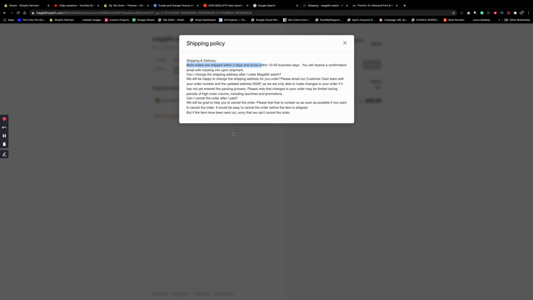It's just that the logistics, as far as it arriving in front of my door, it could take 10 to 20 business days, right? Notice how he's not saying 2 months. He's not saying 60 days, right? He's giving this range. And you'll receive a confirmation email with a tracking upon shipment, and so on and so forth, right?